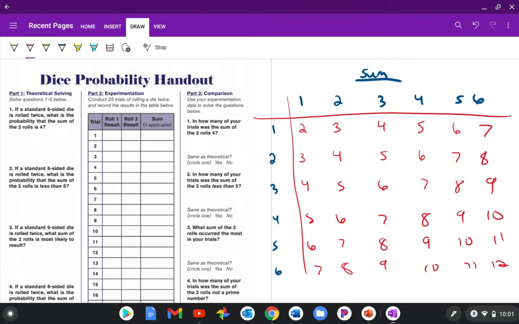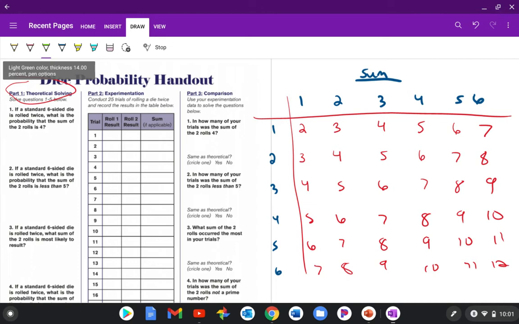So the first part is going to be theoretical solving, this part over here. On a standard 6-sided die, if you roll it twice, or in other words, if you just roll 2 dice, it's the same thing. What is the probability that the sum of the 2 rolls is 4?